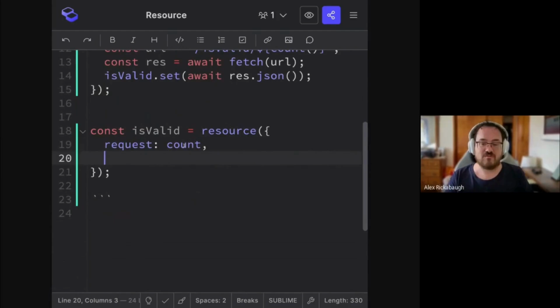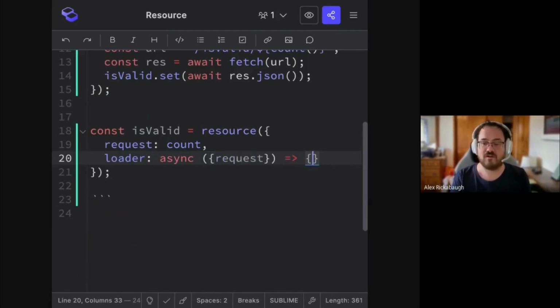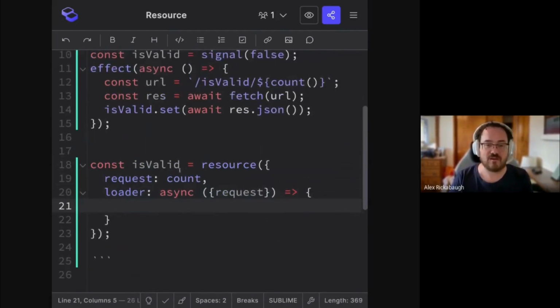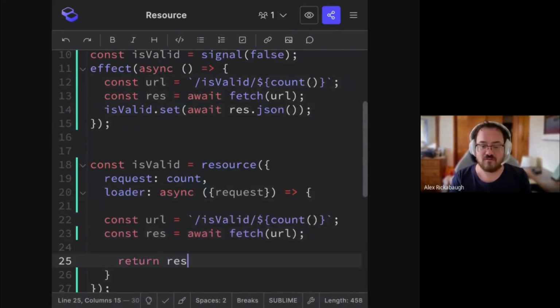I want to track the count, and whenever that changes, I want to recheck the validity status. And then you have the loader, which is this async function that gets a hold of the request, and it does the work of going to the network stack and figuring out what the value is. So here's where we have our URL operation, and return result.await.